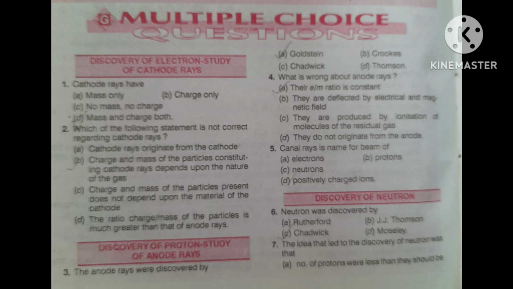Explanation: charge and mass of the particles present in cathode rays, that is electrons, do not depend upon the nature of the gas taken in the discharge tube.